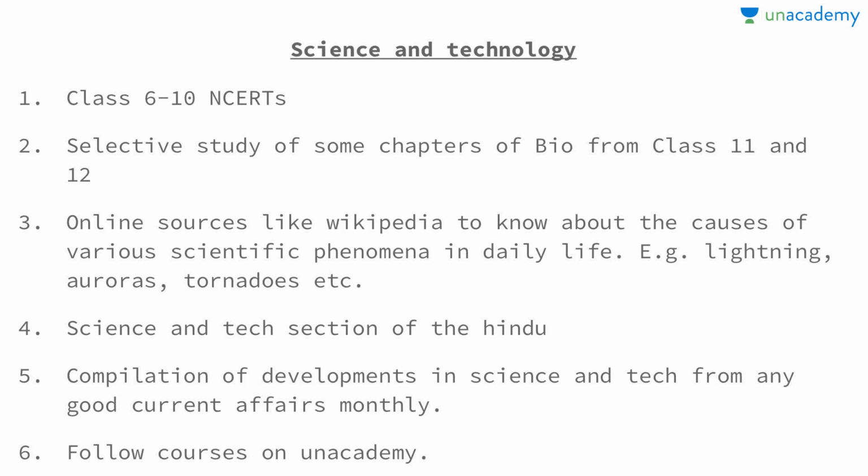Then various online resources. My personal favorite, which I used to read, when there was no Unacademy back then, obviously, was Wikipedia. To know about the causes of a lot of scientific phenomena, everything under the sun can be studied from Wikipedia. Example: lightning, auroras, tornadoes, etc. Then the science and technology section of The Hindu. You can also go for a compilation of developments in science and tech from any good current affairs monthly. You can decide on your own, but that is not a mandatory condition.